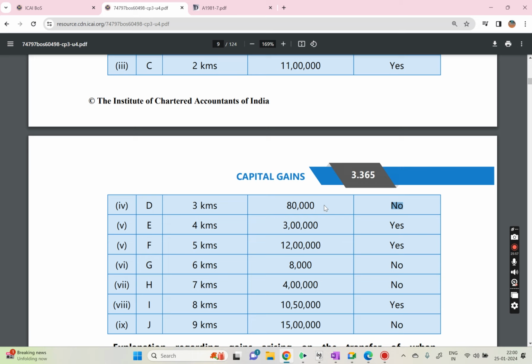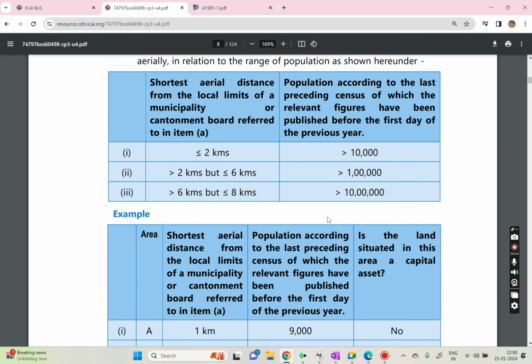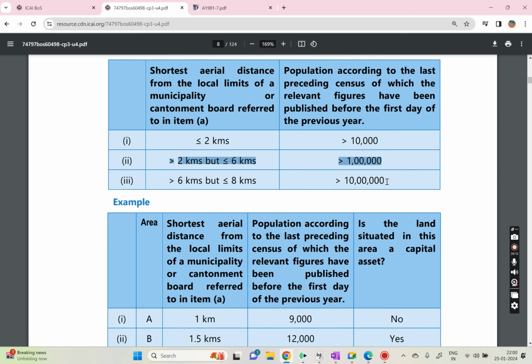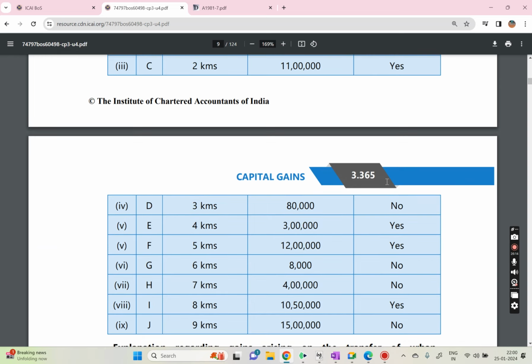Now let's do one more. Here 4 kilometers they mention, and the population is 3 kilometers, so again it will fall under the second category, right? It will fall under the second category, so that's why it will be considered as a capital asset.